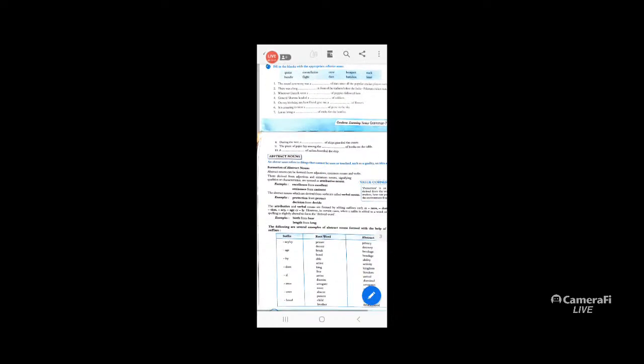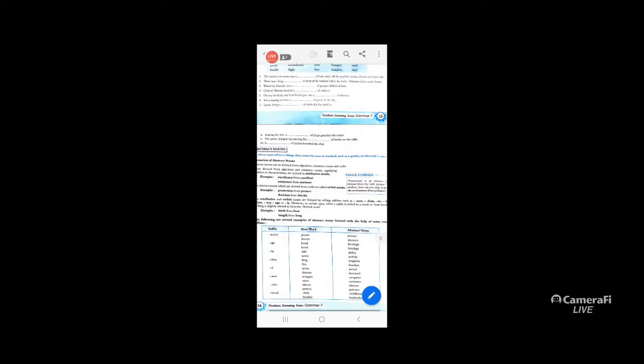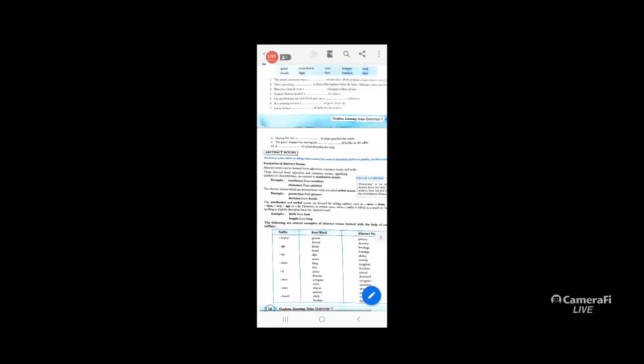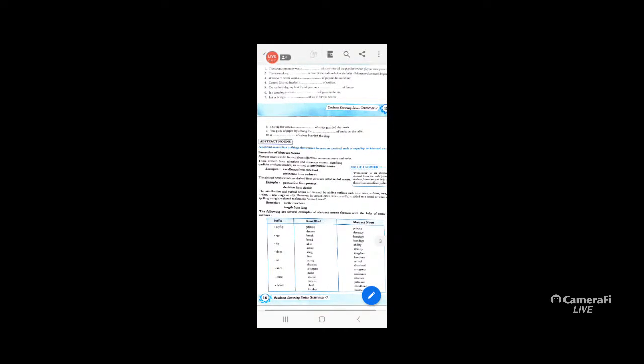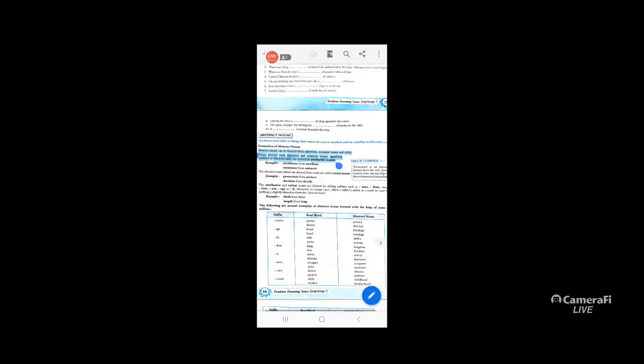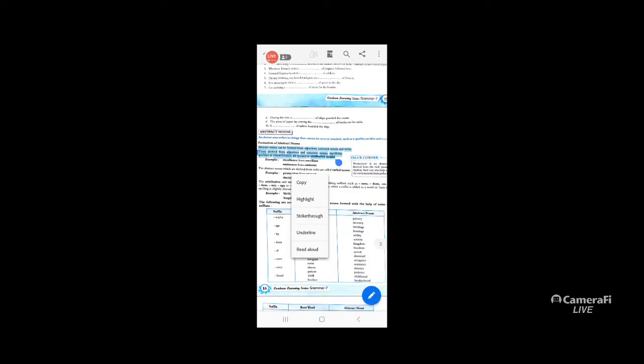Basically, honest plus y is honesty, private plus acy equals privacy. So we need to know how they are formed. Abstract nouns can be formed from adjectives, common nouns and verbs. Common nouns signifying qualities or characteristics are termed attributive nouns: excellence from excellent, eminence from eminent.